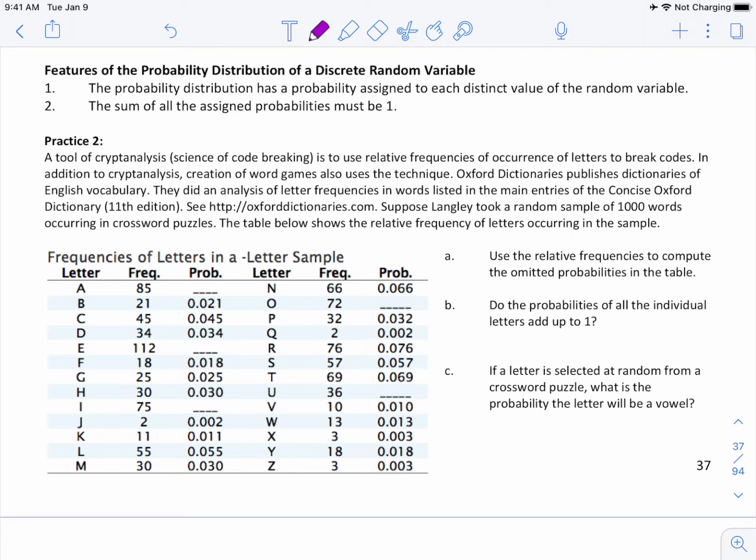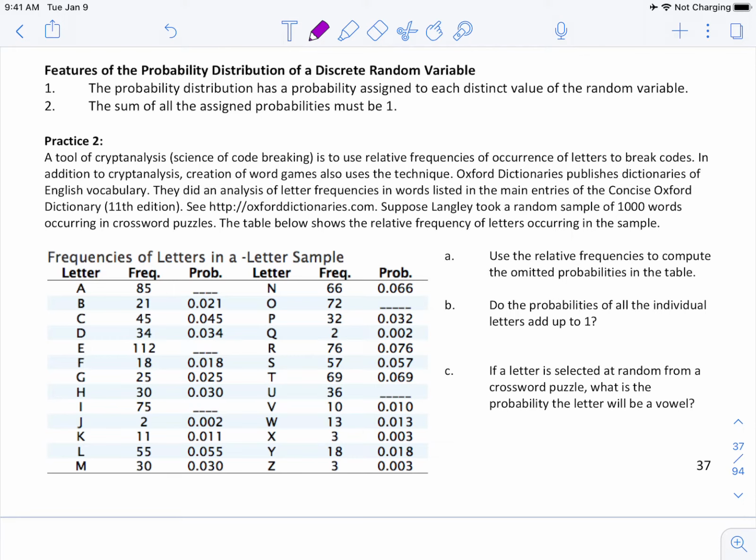A tool of cryptanalysis, the science of code breaking, is to use relative frequencies of occurrence of letters to break codes. In addition to cryptanalysis, creation of word games also uses the technique. Oxford Dictionaries publishes dictionaries of English vocabulary. They did an analysis of letter frequencies in words listed in the main entries of the Concise Oxford Dictionary, the 11th edition. Suppose Langley took a random sample of 1,000 words occurring in crossword puzzles. The table below shows the relative frequency of letters occurring in the sample.